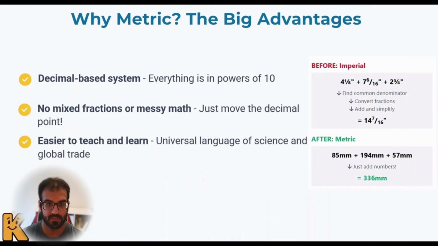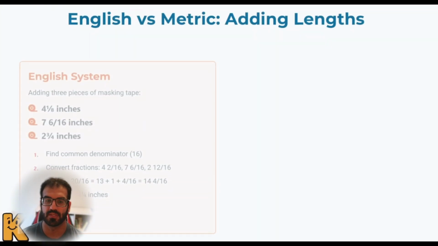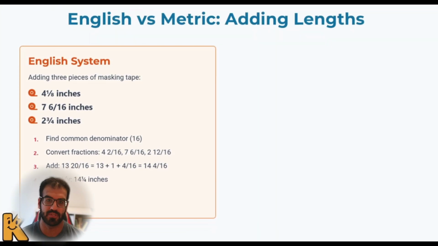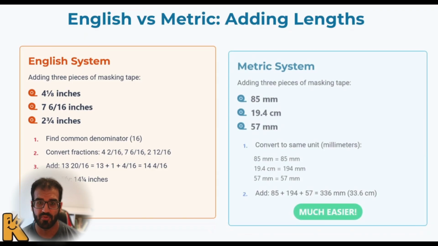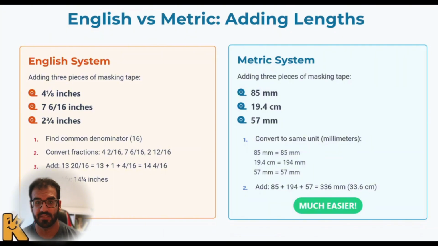And again, I have a separate video about how you can add two-digit and three-digit numbers based on carrying. So the whole idea here is that we are trying to simplify everything, especially when we are talking about the units themselves. When we have the English system, right now we're talking just about measurement. I know there are different kinds of units in both systems. But for the English system, we have inches. For example, we have 4, 1/8, and other fractions of inches. If you want to add them up, you have to simplify like that. So challenging, so time consuming.